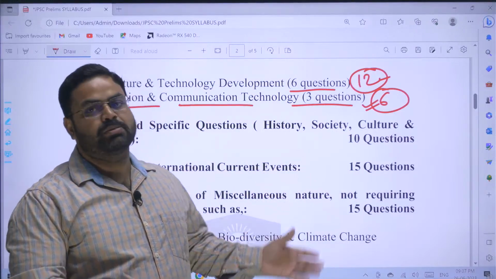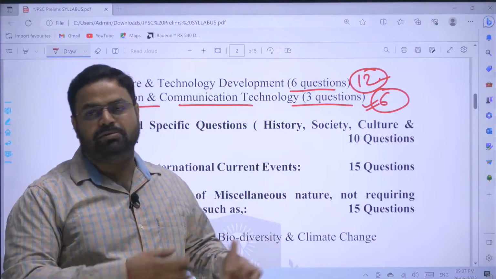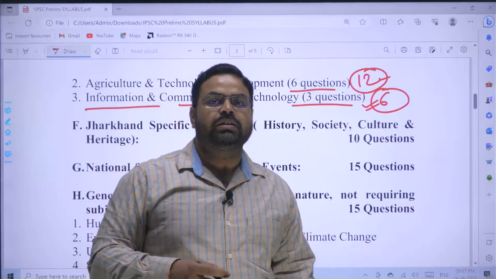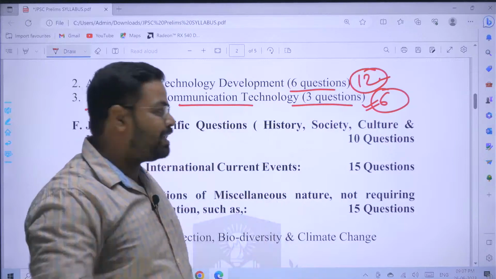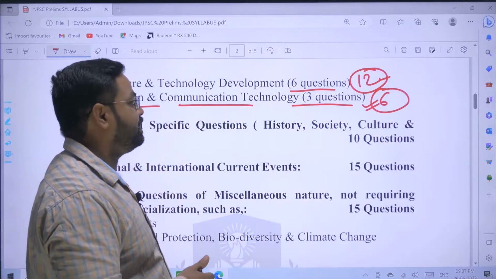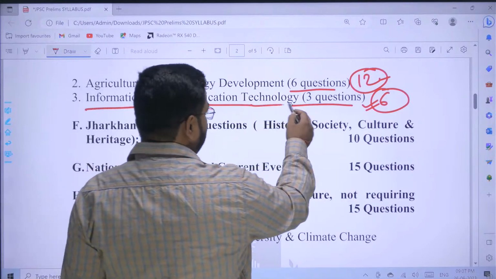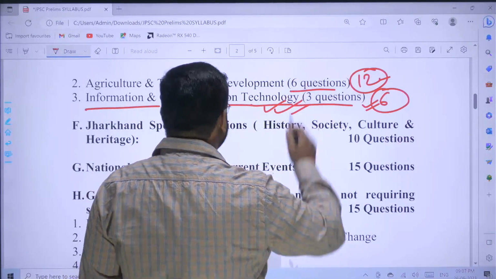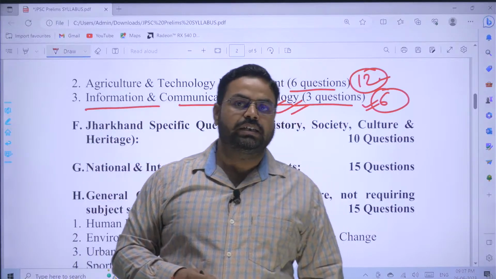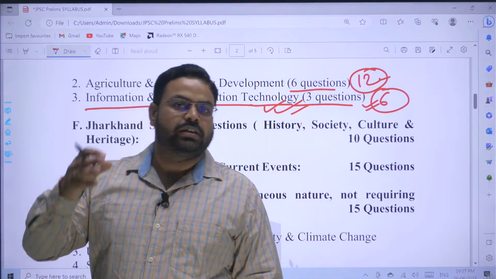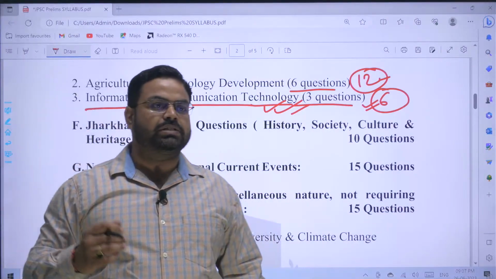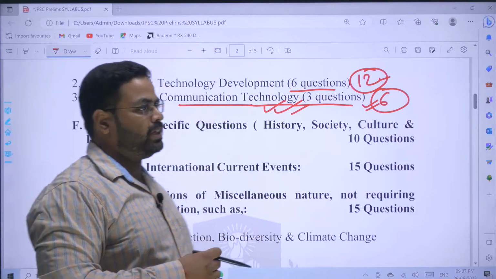If you are using the mobile, the tab, laptop, whatever it is, if you are even doing email, not the physical mail, such kind of things are being enabled by information and communication technology. And nowadays everything is linked with it, and it has a large share in every walk of life, and that is why it becomes important, right?